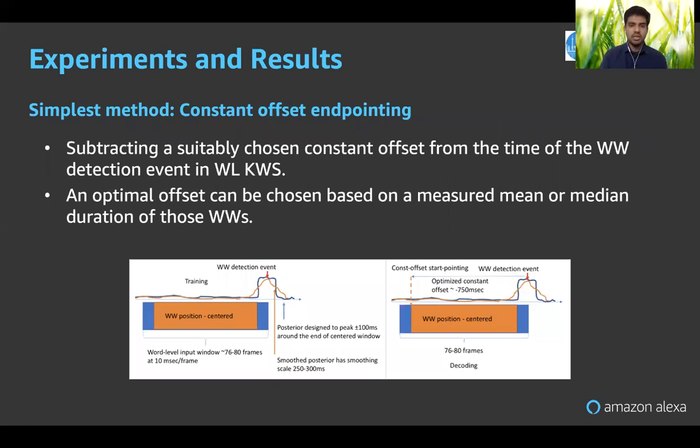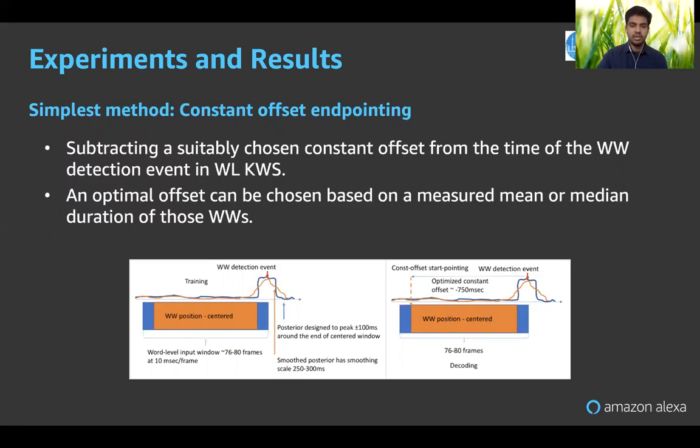And this is the simplest method you can have in a word level model. So I chose this as a comparison in the tables for the 33K streams, the larger data set, to give an idea how far we have improved from a constant offset endpointing. When the detection happens, we subtract a constant offset, which can be a median or mean wake word length, and we see how far we have improved from this.